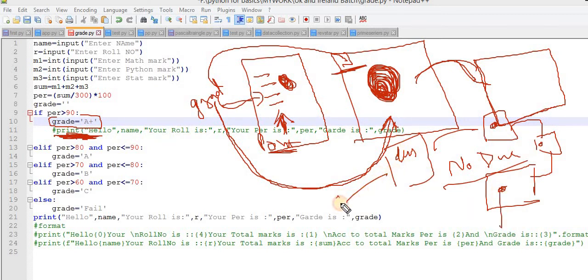Let's suppose your values go to this phase. After processing here, your department says, okay, everything is clear. Then it moves to the next phase. The next phase says, okay, everything is clear. Then the value is moved to the next phase. Okay, everything is clear. Then move to the next phase. Now your final output has come. So this is the process.